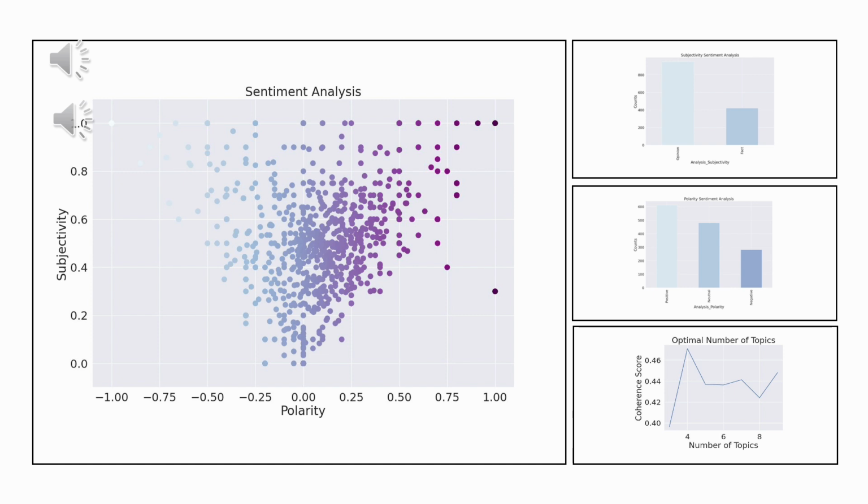Most of our comments are subjective, which is why we can see most of the comments in the middle and the top. The other charts reflect what we talked about: most of the comments are opinions, and we have a high number of positive comments followed by neutral and then negative. Because we needed to know the optimum number of topics, we used the coherence score starting from 3 topics, and we found that the highest value is for 4 topics. That's why we will be using 4 topics in this analysis.